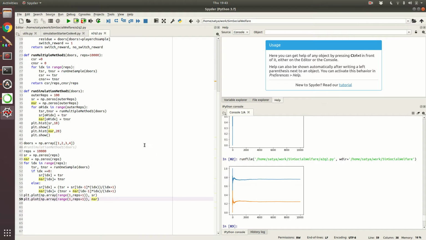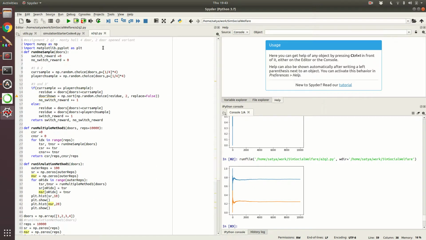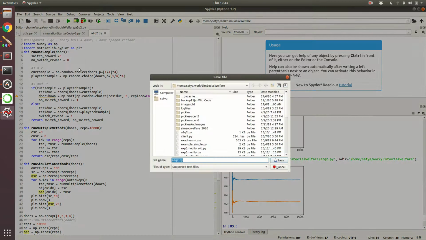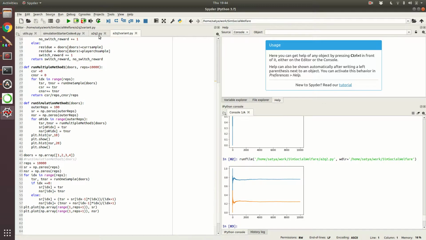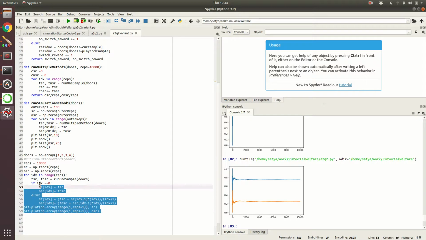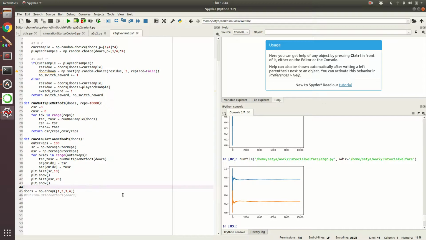Okay, I am back. So let us do the variant 2. Okay, so this is A2Q2. Let me save this as a copy. So A2Q2, let's say variant. Here I should actually put this as method 2. Let's do it for the A2Q2 variant. This entire thing we will just copy over here. So we will call run simulation method 2.